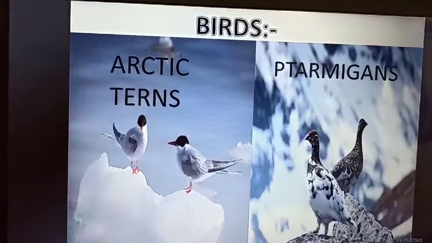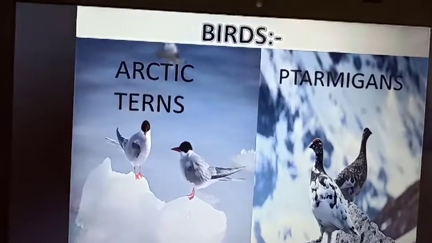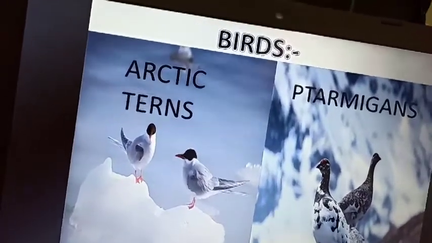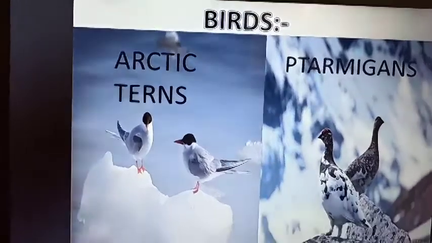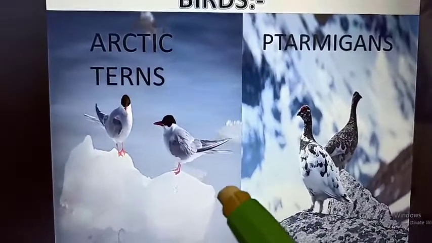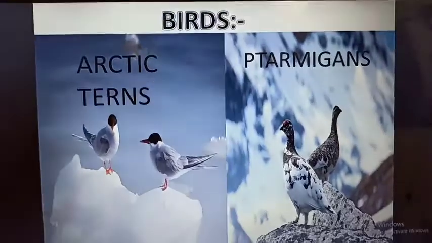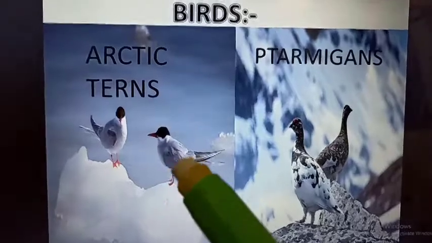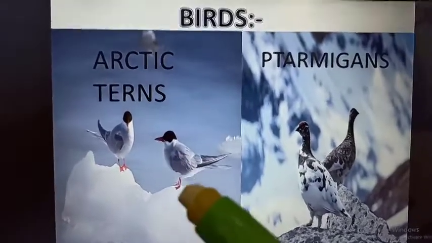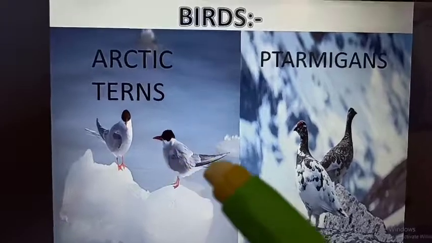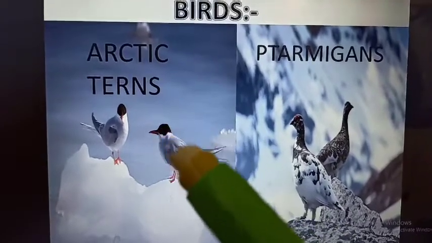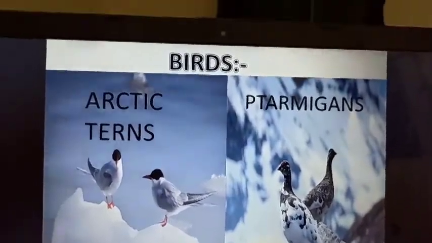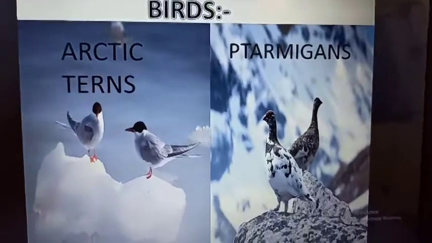And another specialty is that these are migratory birds also. Means Arctic terns are migratory birds also, and these migratory birds move when so much cold is there at the Arctic Circle. At that time they move from that place to other places where the weather is in moderate conditions. Okay.